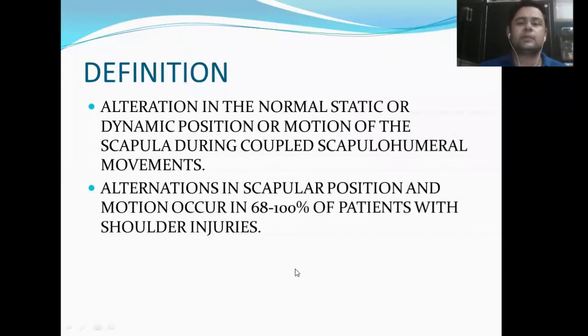Alteration in scapular position and motion occur in 68 to 100% of patients with shoulder injuries. As I have already told you, shoulder pathologies are more likely to develop scapular dyskinesis. So there are 70 to 100% cases of shoulder pathologies having scapular dyskinesis with them.